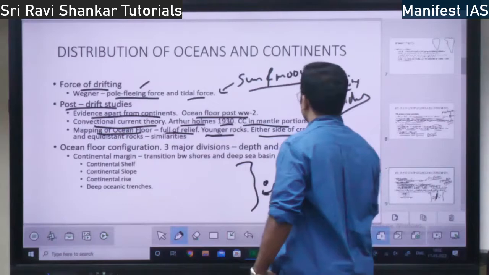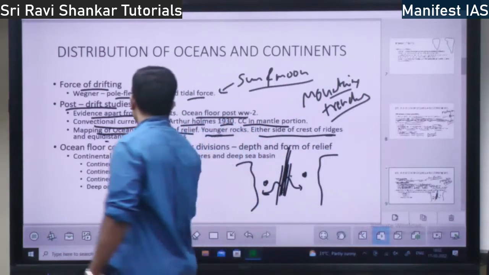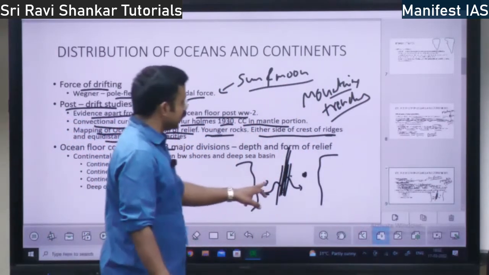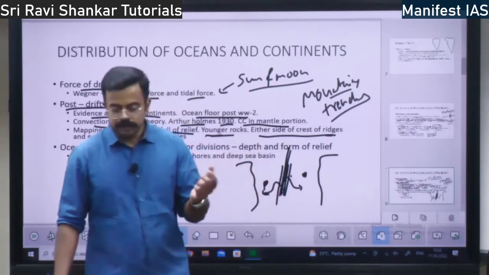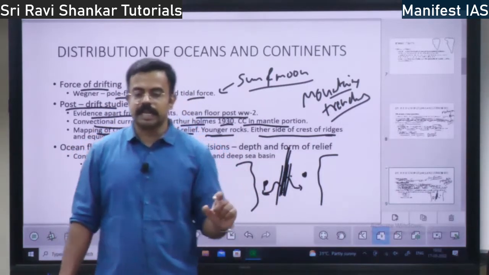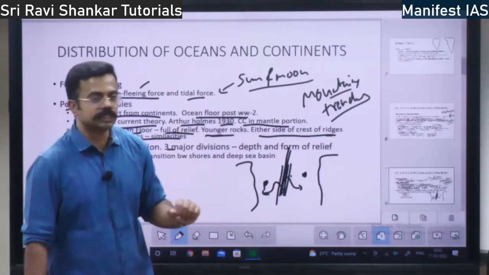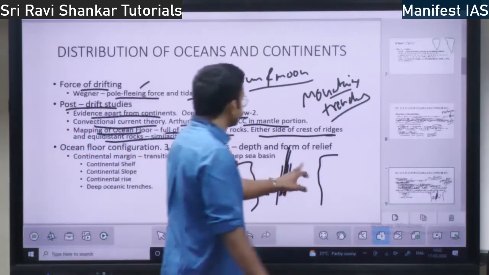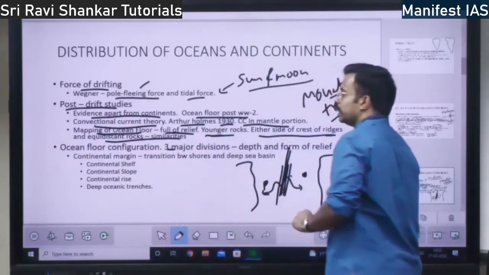Either side of the crest of the ridges, in equidistant rocks, there are similarities. They are similar in structure, similar in age, and similar in composition. Both the rocks on either side of the crest of the mid-oceanic ridges.